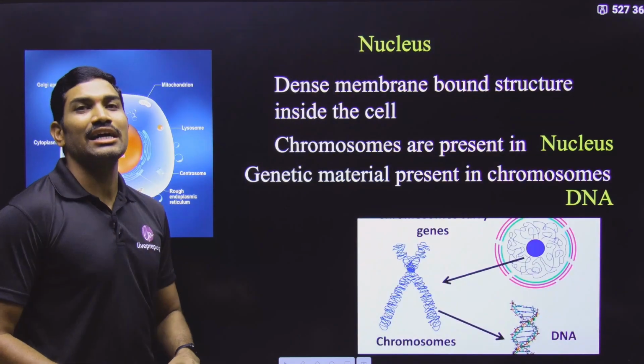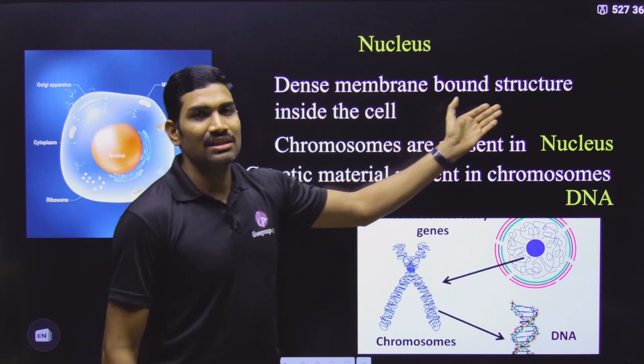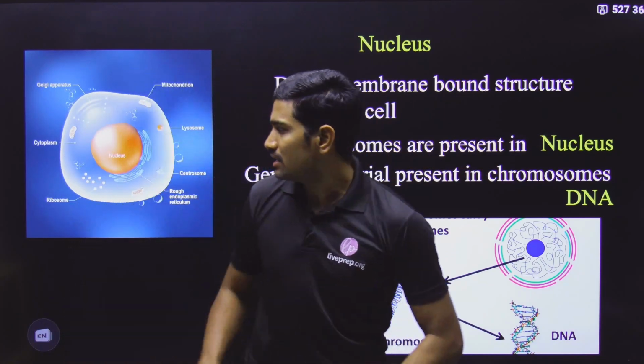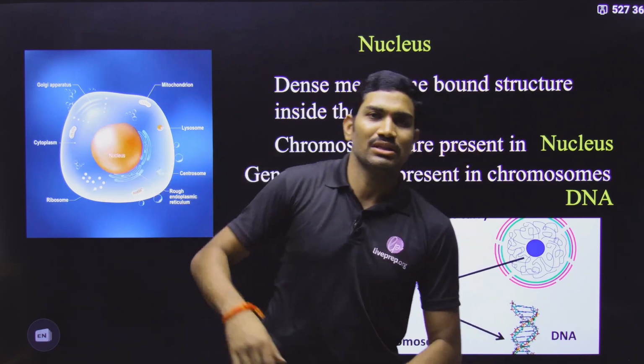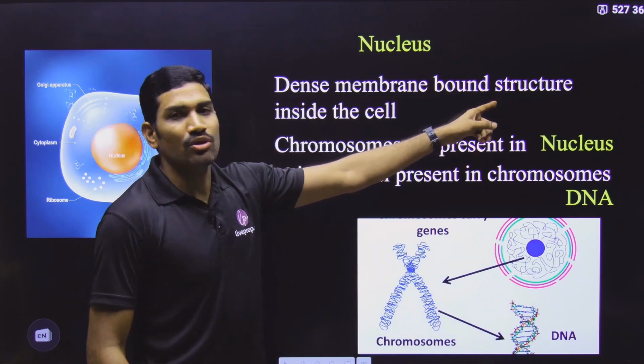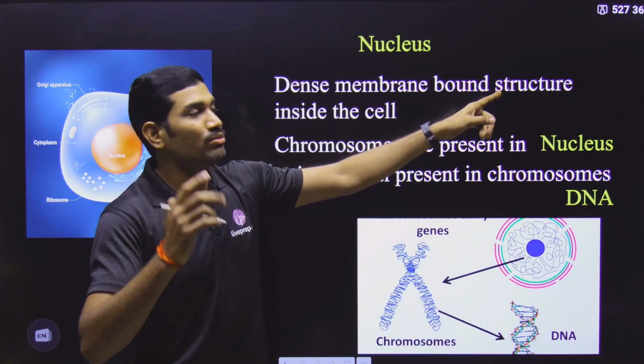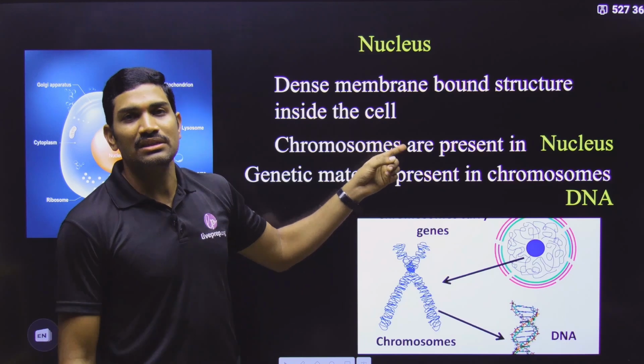And next one is regarding the nucleus. It is a dense membrane bound structure. Why is it dense? Clearly you can see this under the microscope, so it is a dense structure. And membrane bound. How many membranes are there? Double membrane bound. Two membranes are present. And this is present inside the cell.